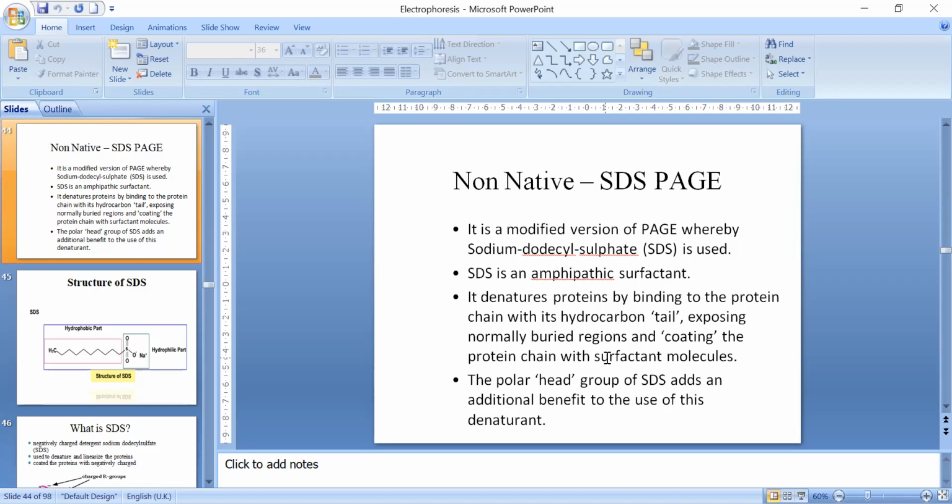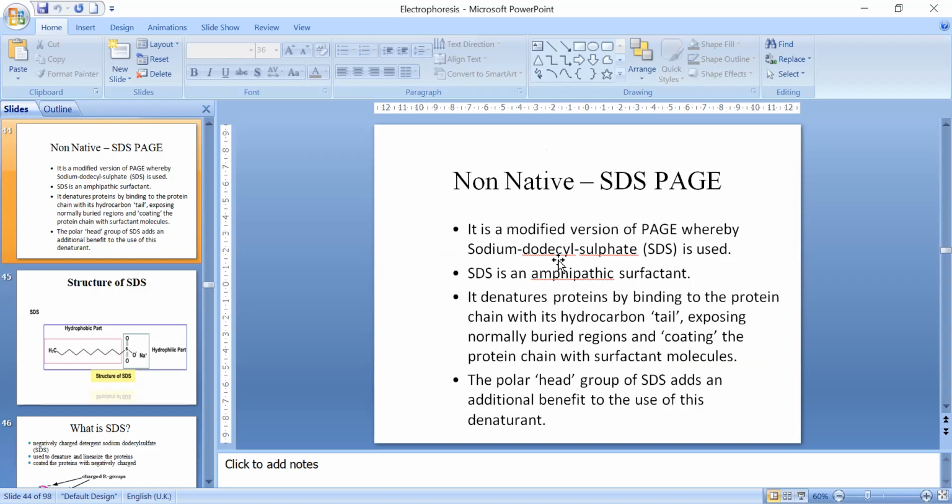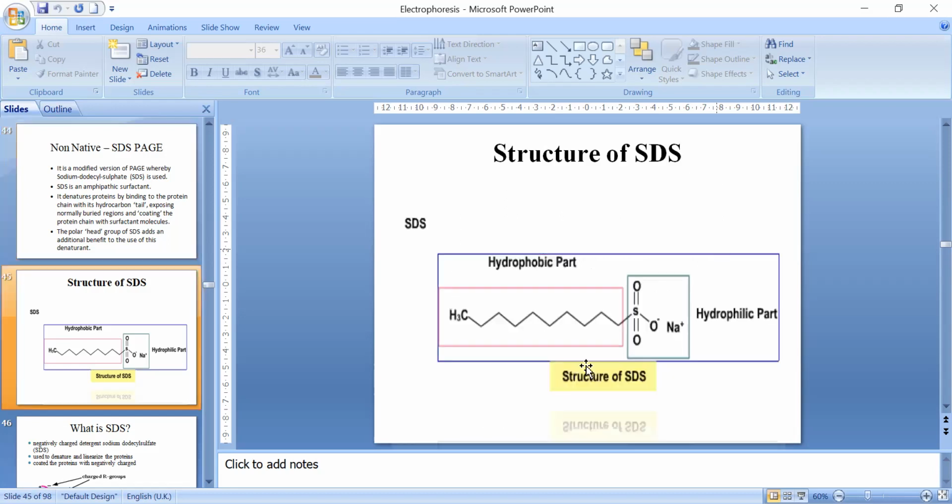So what we do, we denature the protein, right? There are many methods of denaturing. One method is, one constituent is, we add SDS to it. SDS is a detergent. It is an anionic detergent. It is sodium dodecyl sulfate.